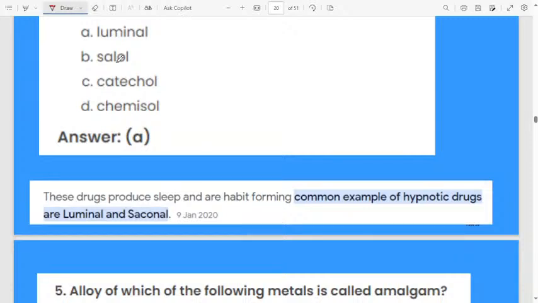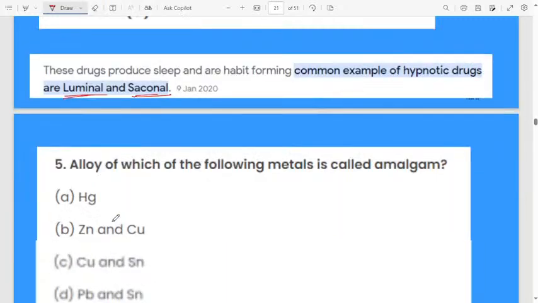Common examples of hypnotic drugs are luminal and seconal. It means when you take this drug, you may feel sleepy, hypnotized. The name of the hypnotic drug will be luminal. Remember, and also another, seconal. These two are the drugs, remember.